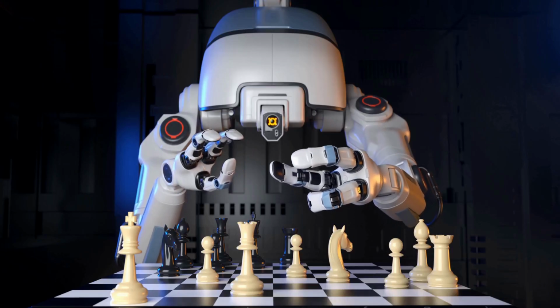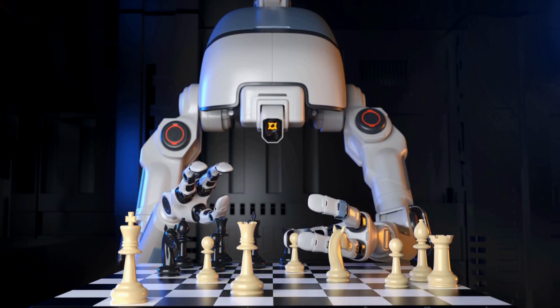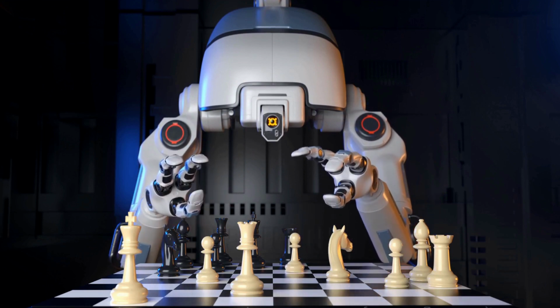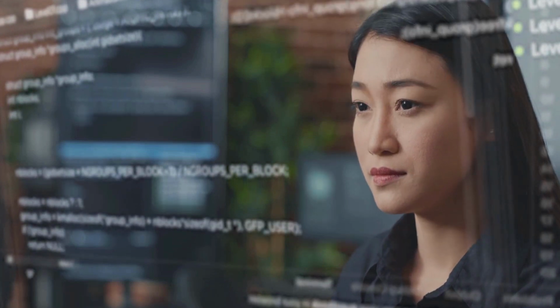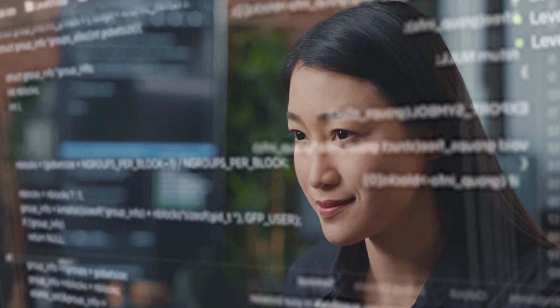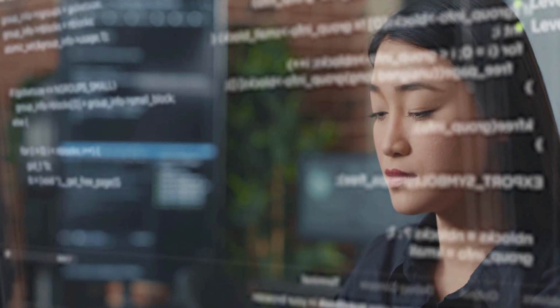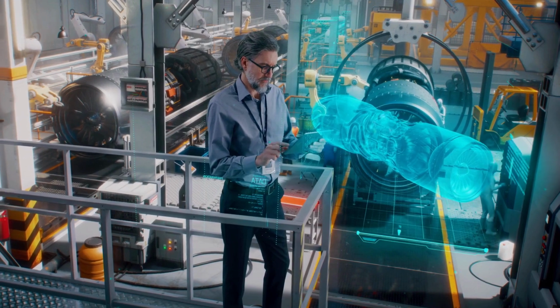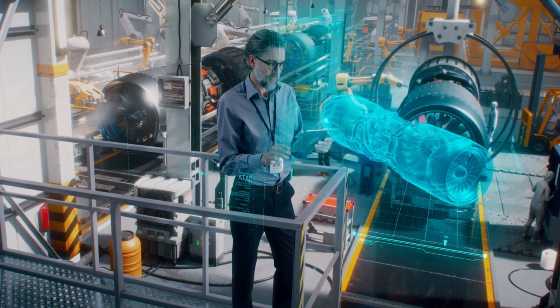First and foremost, AI refers to the ability of machines to perform tasks that would normally require human-level intelligence. This includes tasks such as understanding and interpreting language, recognizing patterns and objects, and making decisions based on data and analysis. There are two main types of AI, narrow or weak AI, and general or strong AI.